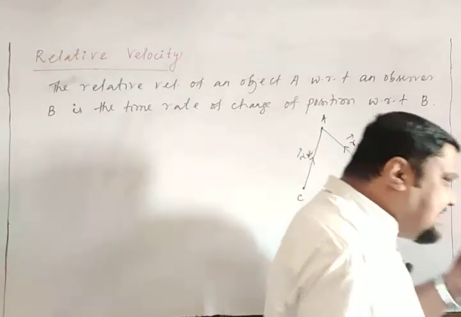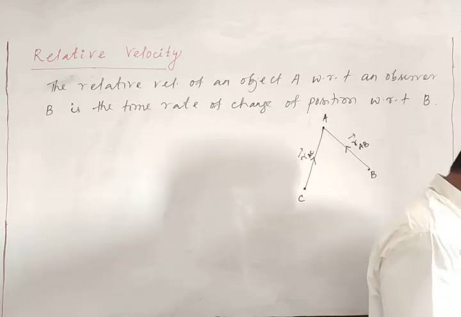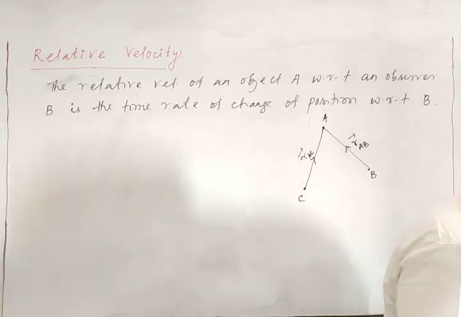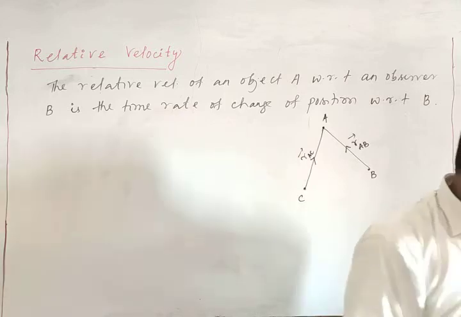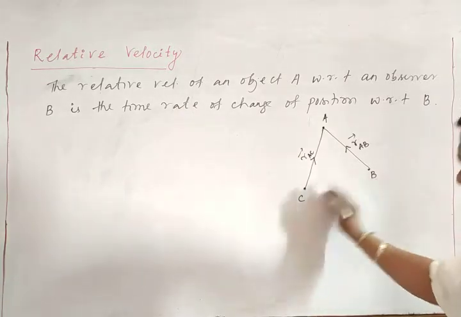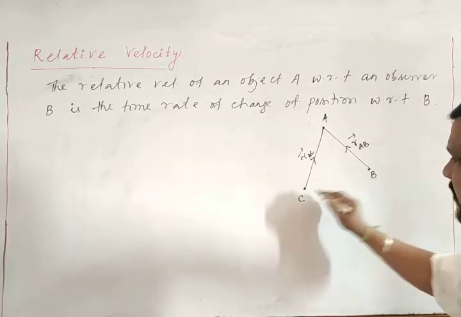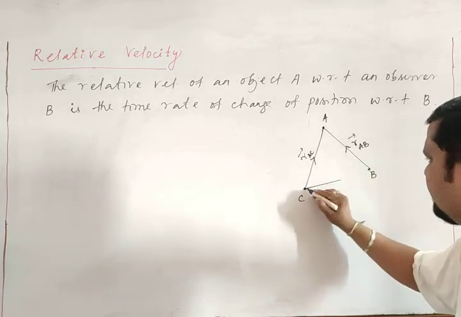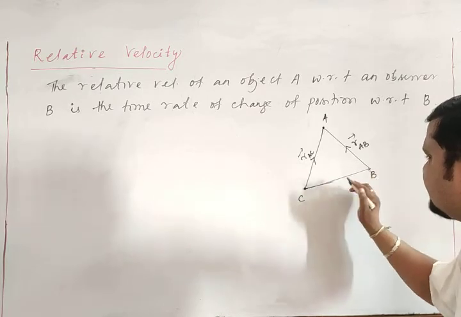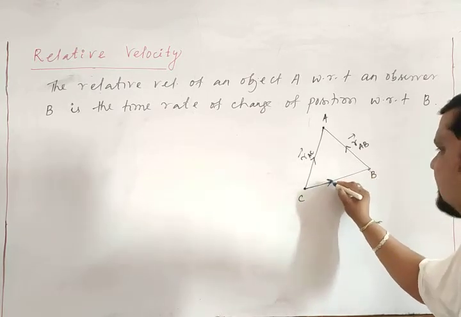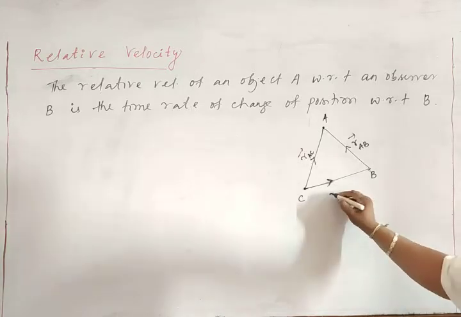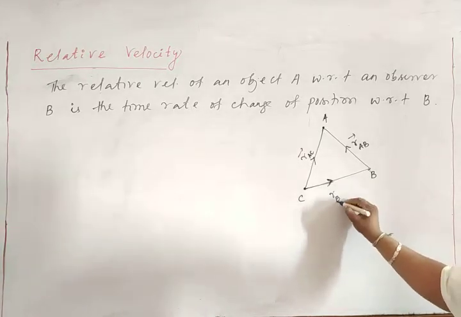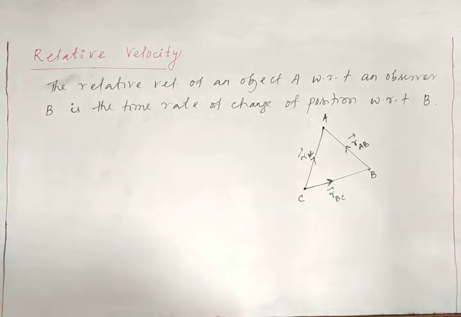And again, consider the position vector of B relative to C. There are two observers, so now consider B as an object for C. This is the position vector of B with respect to C. Yes, so this is the concept.